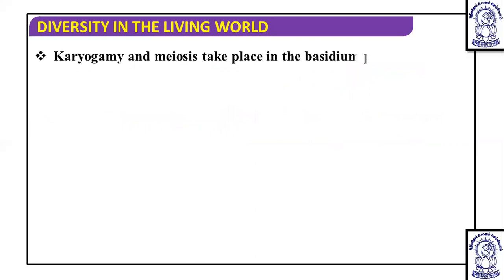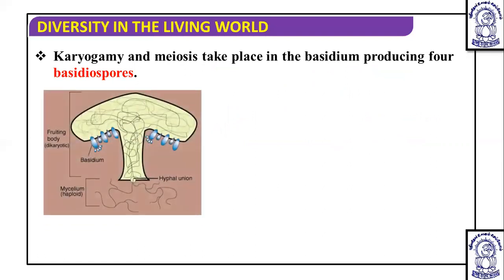Karyogamy and meiosis take place in the basidium, producing 4 basidiospores. You can see here these are the basidia. These are shown in the detailed hyphae of a mushroom. This is the dikaryotic fruiting body, this is the red mycelium, this is the whole body, and these are the basidia. And you can see the basidiospores are produced over the basidium.